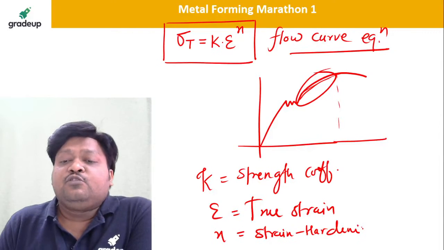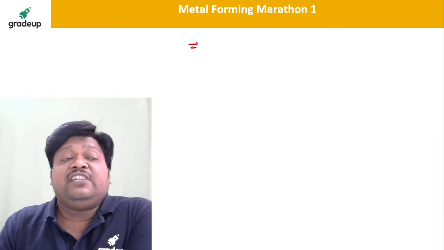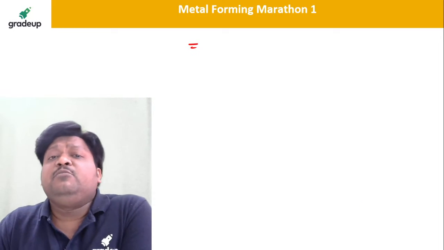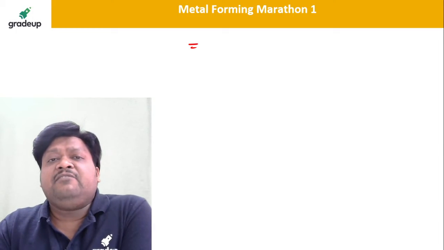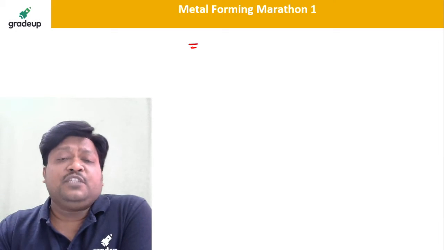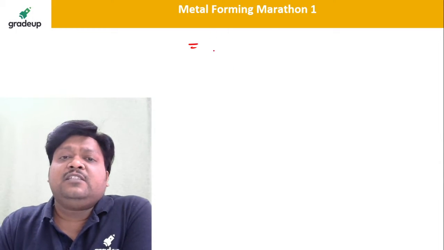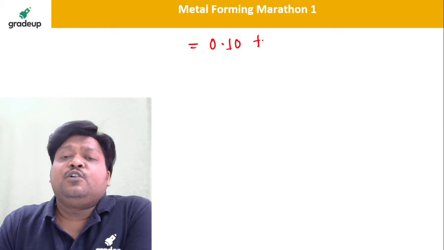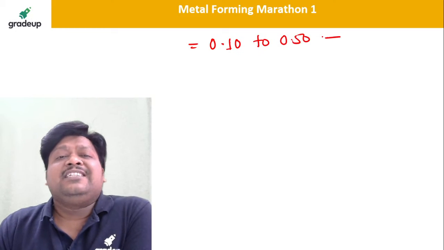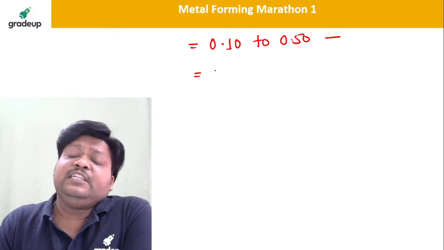Higher the value of the strain hardening exponent, harder will be the material. As the n value increases, there is a chance of the material hardening more and more as it undergoes deformation. For engineering or structural materials, the value of the strain hardening exponent is from 0.10 to 0.50, whereas for a perfectly plastic material it is equal to 0.